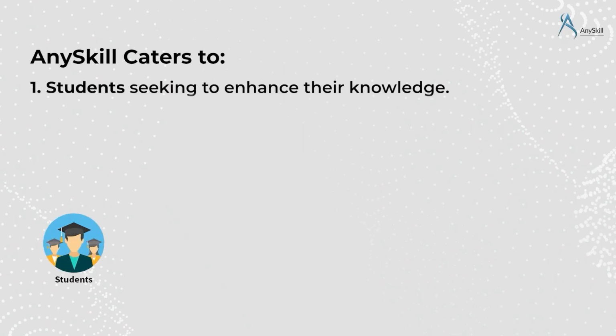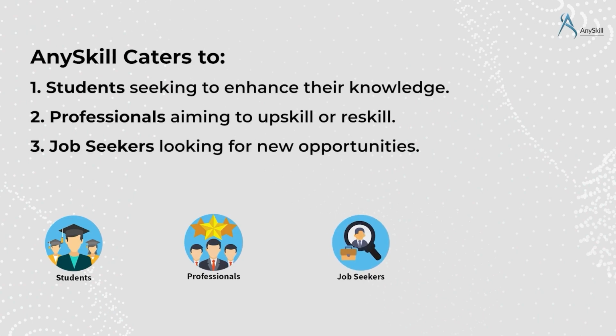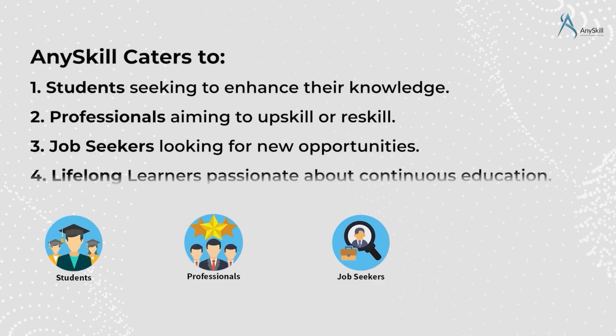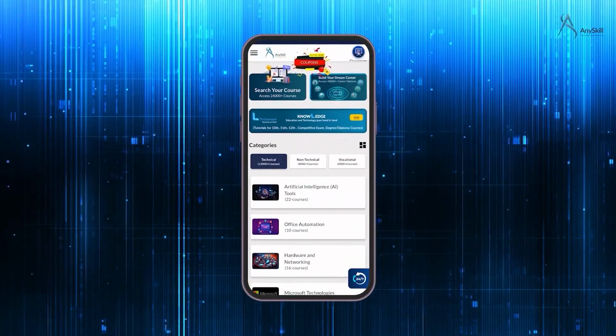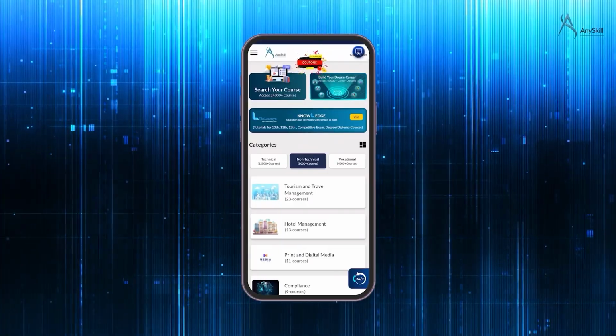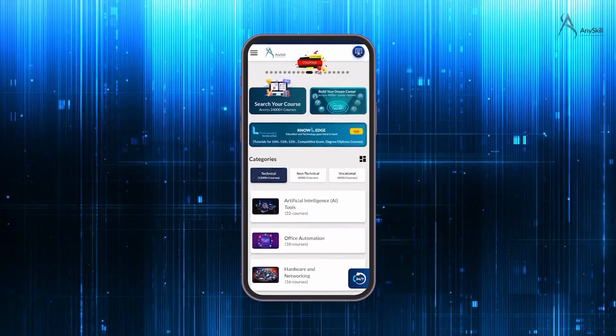AnySkill caters to students seeking to enhance their knowledge, professionals aiming to upskill or reskill, job seekers looking for new opportunities, lifelong learners passionate about continuous education. And the best part, you don't need to guess. The app helps you choose the right course based on your preferences and goals. So no more random learning. So are you ready to take control of your future?